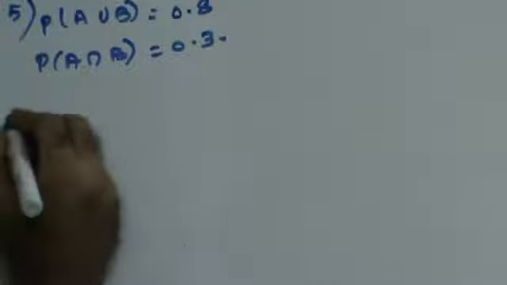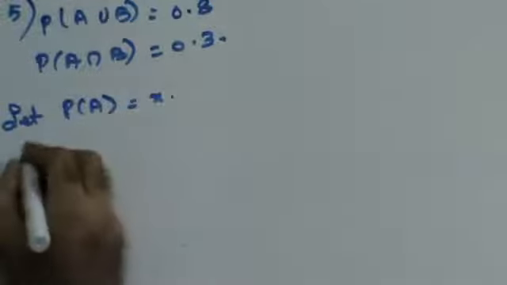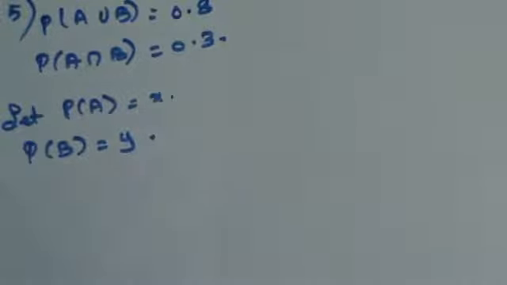Now, let us assume that probability of A is X and probability of B is Y. Right? Now, what do you mean by independent event? Independent events are those events where the occurrence or non-occurrence of one does not affect the other, right?